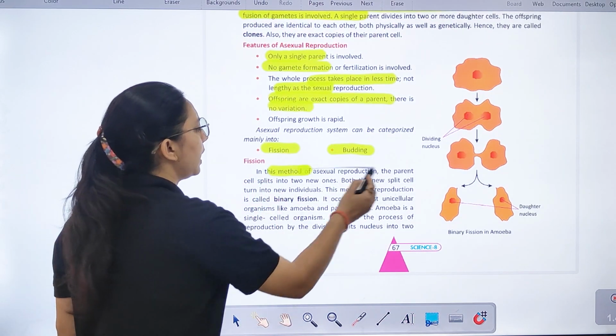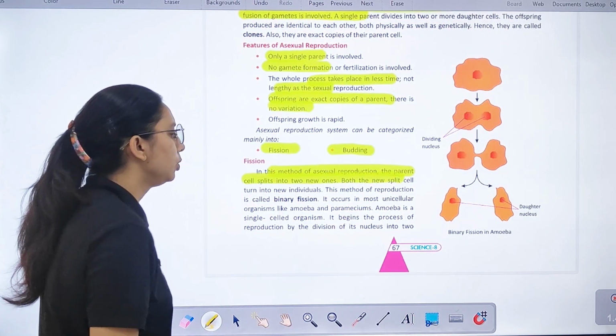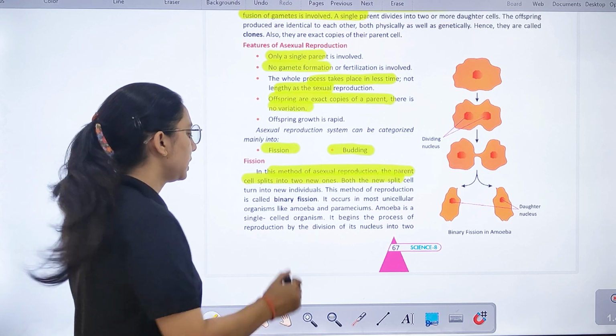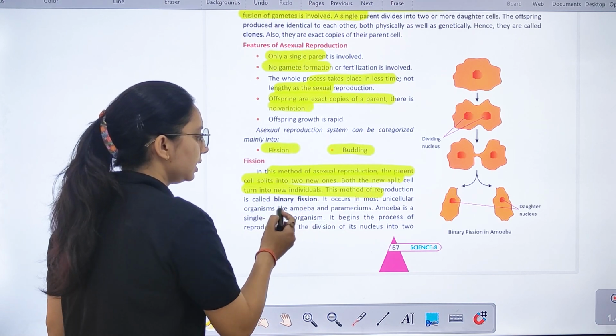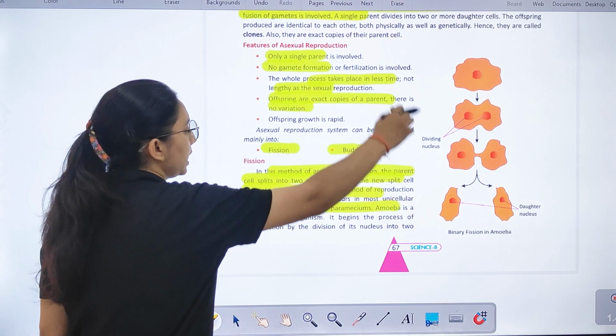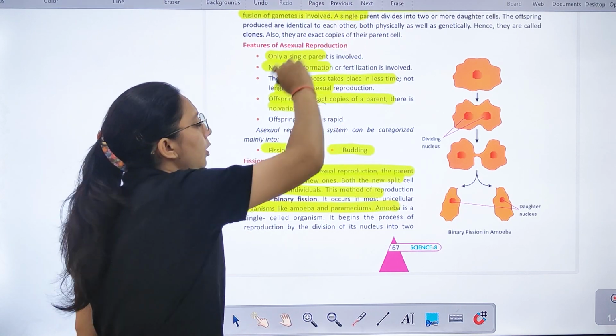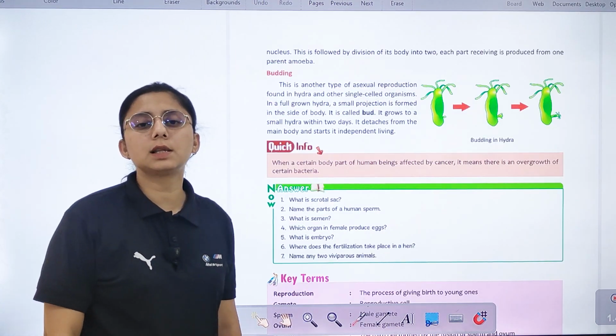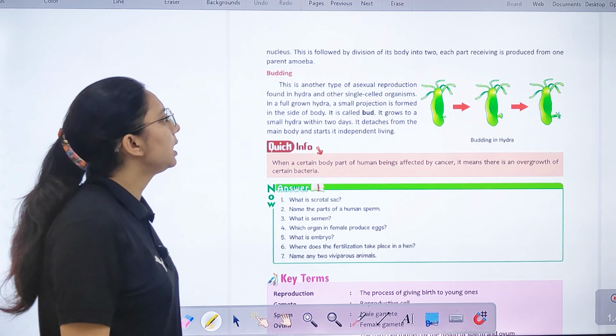What is fission? In this method, the parent cell splits into 2 new ones. Both new split cells turn into new individuals, and it occurs in most unicellular organisms like amoeba and paramecium. It is a single-celled organism. क्योंकि जो amoeba होता है वो single-celled organism है. Right? Then we have budding.